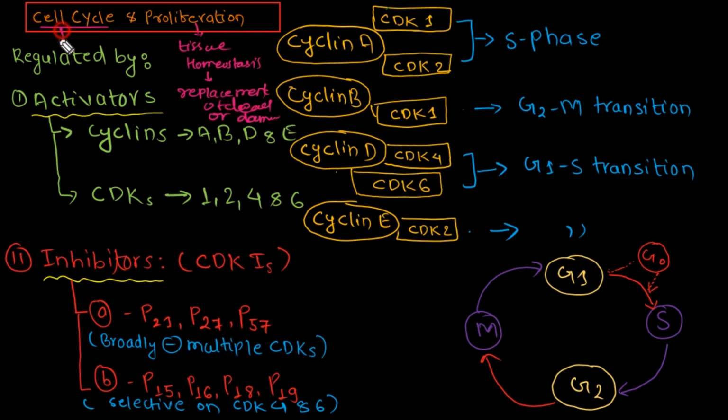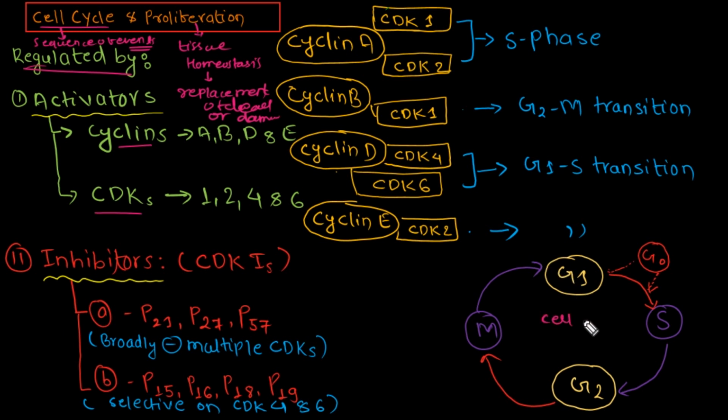And what is the cell cycle actually? The cell cycle means the sequence of events that results in cell division. Now we can see that this cell cycle is regulated by activators and inhibitors. We have different kinds of proteins, enzymes and inhibitors which control and help in regulating the cycle.